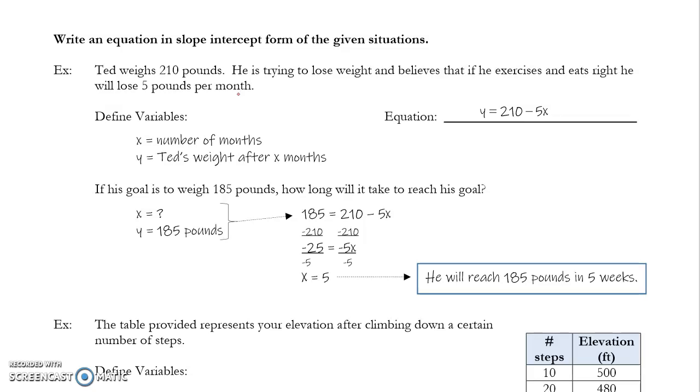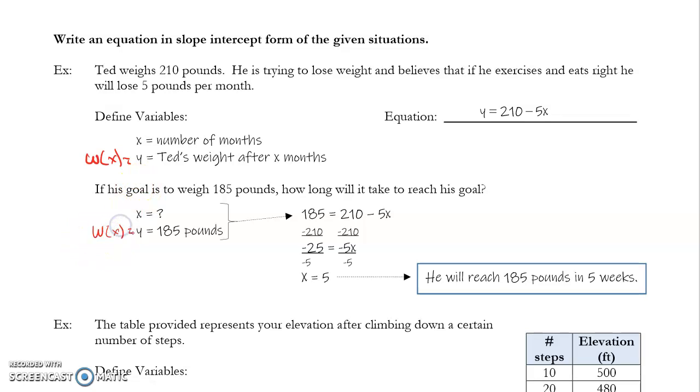Okay. In the past I would have asked you if his goal weight was 185 pounds, how long would it take to reach his goal? And we would have said, well, we don't know what X is, how many months, but we do know what F of X or W of X is. It's 185 pounds. We would have put a 185 in for W. Same idea, except instead of W of X, we're calling it Y. So just kind of write that down. We used to do this, and now we're doing Y equals.